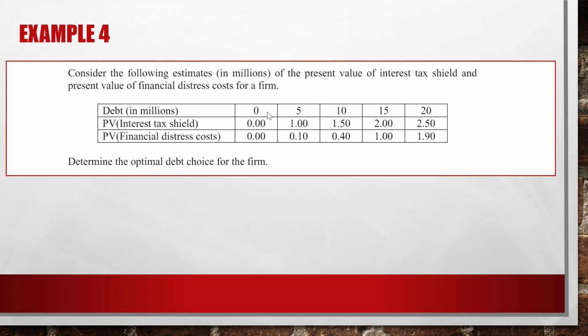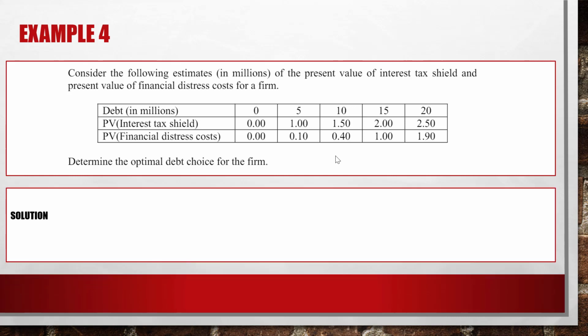In order to answer this question, remember that the levered firm value is equal to the unlevered firm value plus the present value of interest tax shield minus the present value of financial distress cost. Here we have to consider these two present values. So what we have to do is take the present value of interest tax shield minus the present value of financial distress cost to see which one gives a better number. So let's do the subtraction.